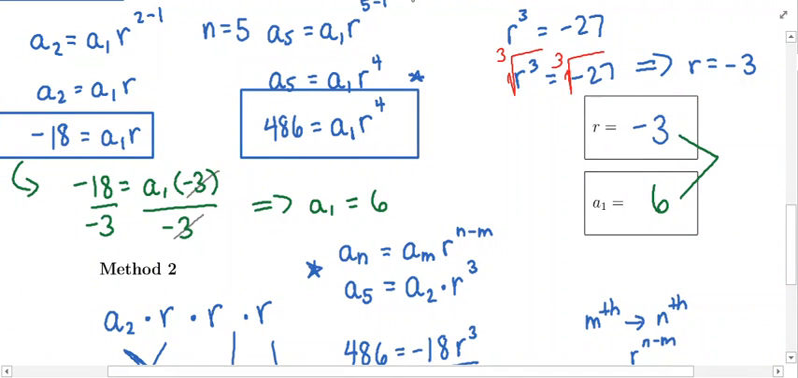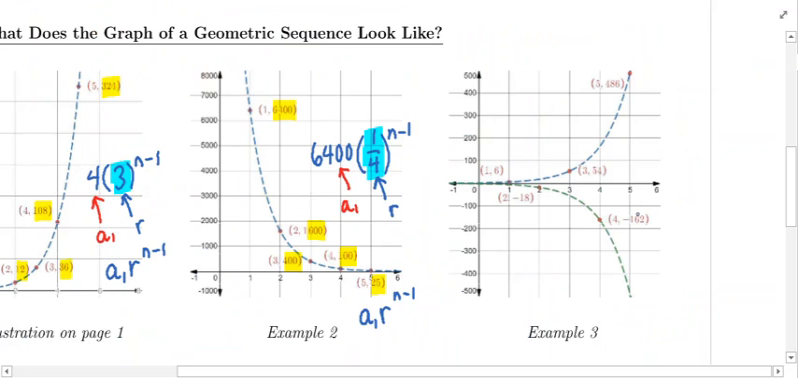So if you have a geometric sequence where the signs alternate, if you graph it out, you're going to end up with something that looks like this. The reason is because the signs alternate, you'll have a term that falls above the x-axis, and then the next term will go below the x-axis, and then back above, back below, back above.